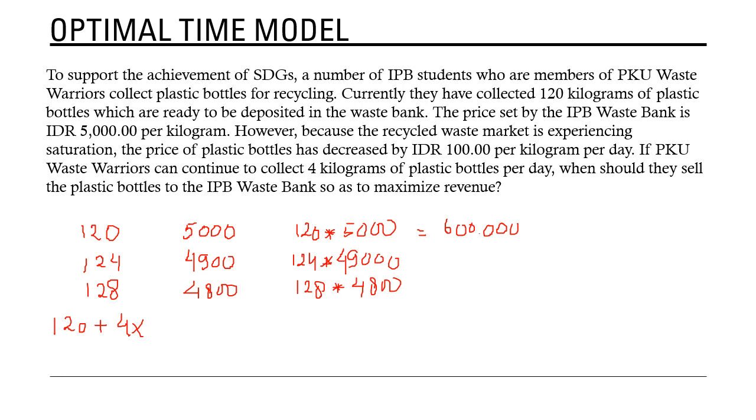And the price every day will decrease 100, so the price is 5,000 minus 100x.